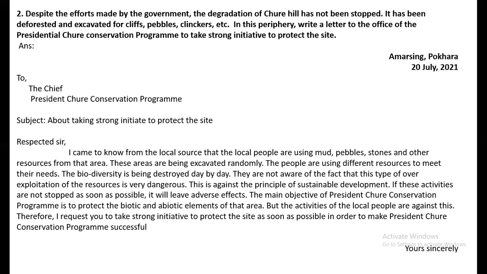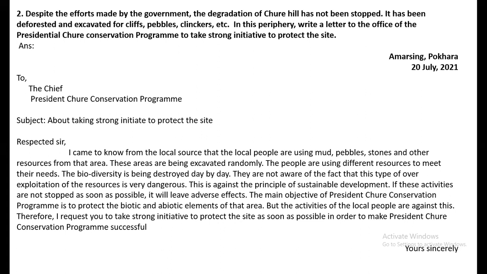The main objective of this program is to conserve the biotic and abiotic elements of that area, but the resources are being exploited by the local people there. That's why you are going to write a letter to the concerned person of this program, requesting him to stop this overuse of resources from that area.